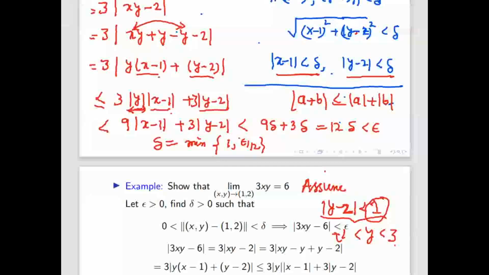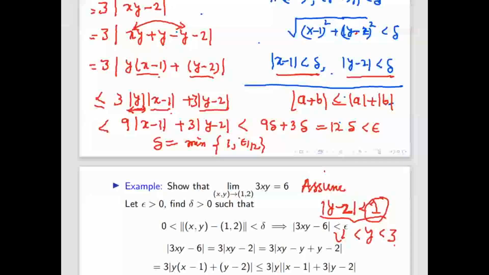Sir, why assume that it is less than 1? Instead of 1, can we take another number also? Yeah, we can. You can assume it is less than 2, less than 3, whatever you want, provided that this range should not be negative. Here there is no problem with the negative also. So you can assume it is less than 2 also, then here you have to write 2 comma minimum, whatever comes here.